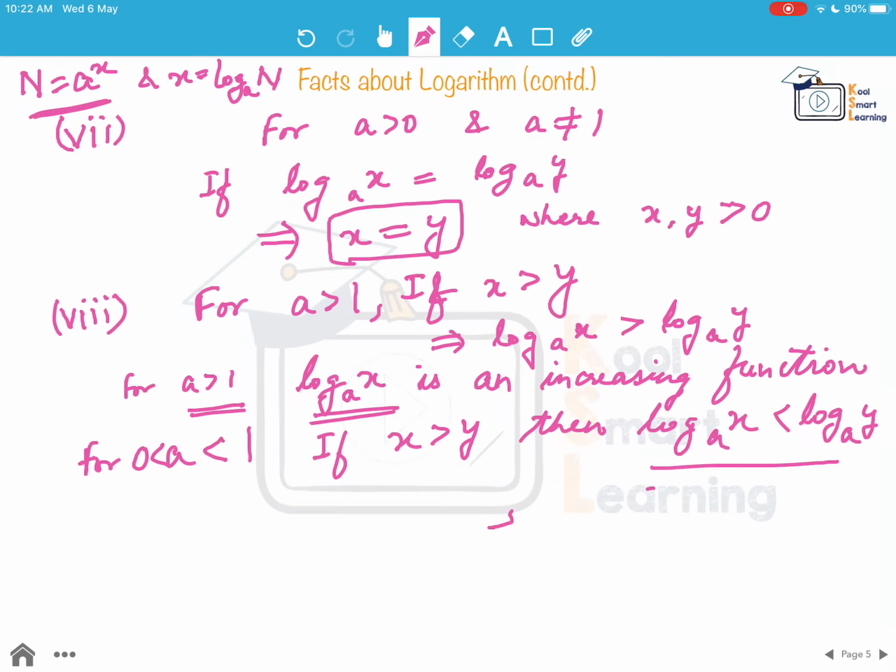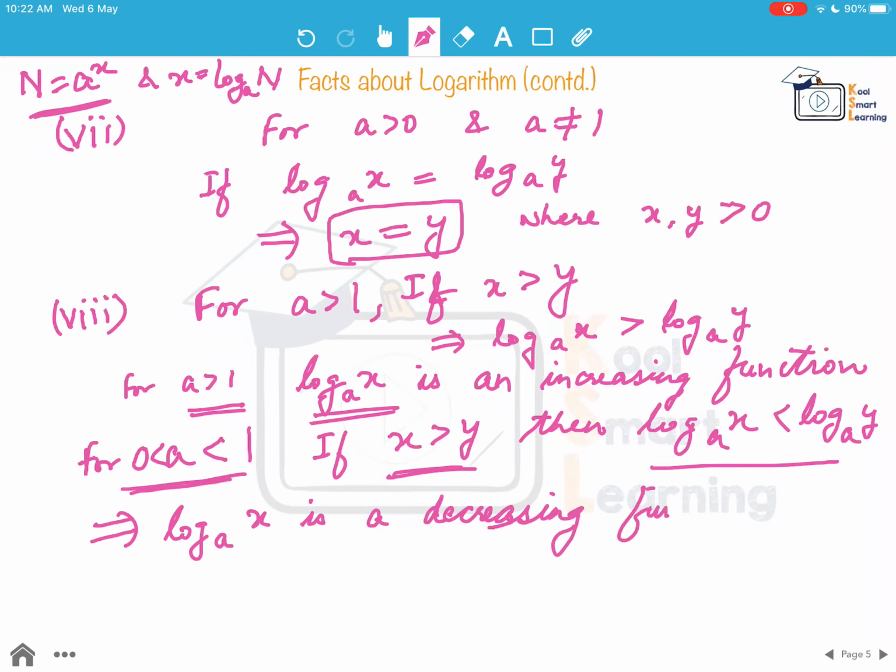So if a is lying between 0 and 1, x greater than y means log of x to the base a will be less than log of y to the base a. This implies that log of x to the base a is a decreasing function if a lies between 0 and 1.